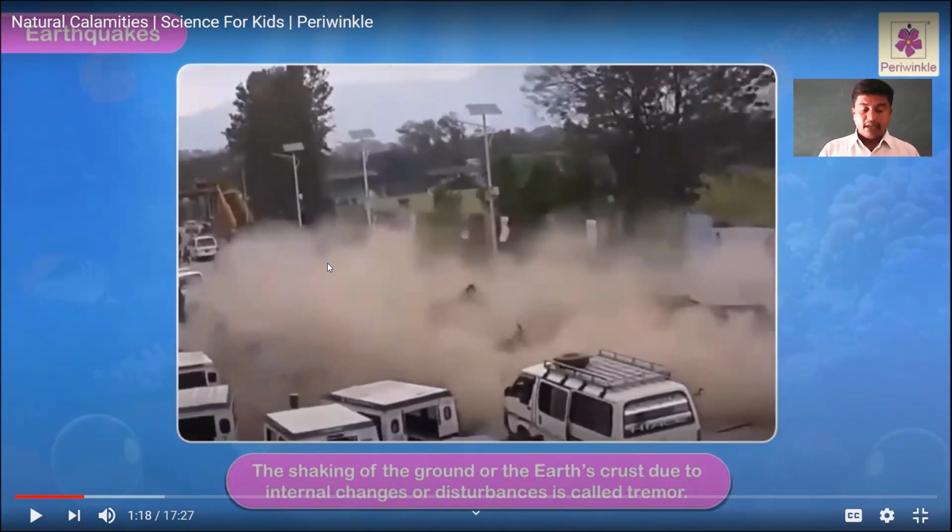Earthquakes are usually of brief duration, and at the same time they can be mild or extremely violent. When an earthquake occurs, children, there will be an extreme trembling, and the entire building will be